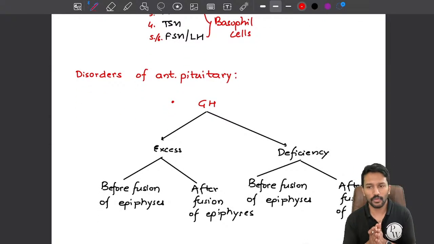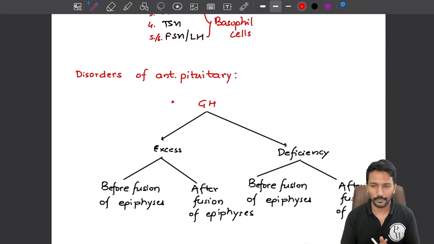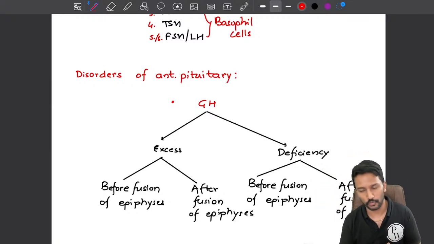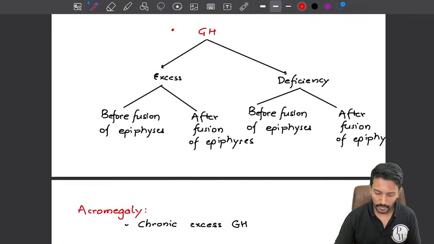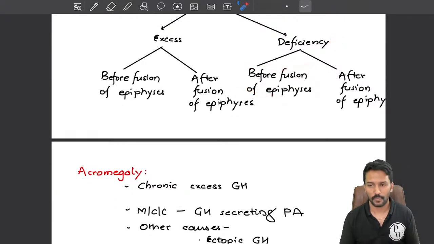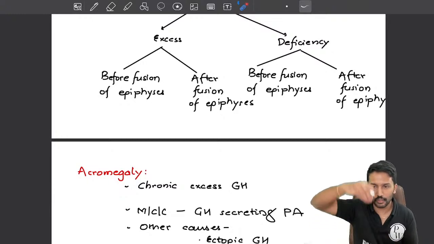Now growth hormone's function is to stimulate tissue production. What type of tissue? It primarily stimulates protein synthesis and growth of height vertically as long as epiphyses are not fused. Now if there is a growth hormone deficiency, what will happen? If you develop deficiency before the fusion of epiphyses, that means growth hormone's job is to increase your height vertically.